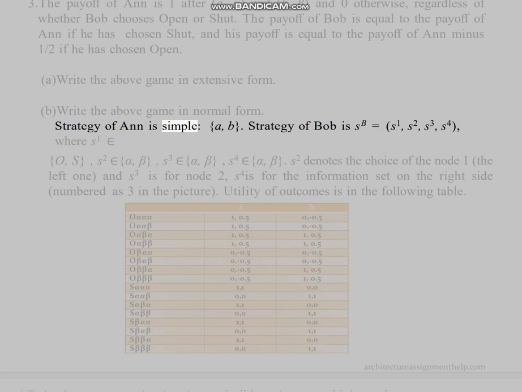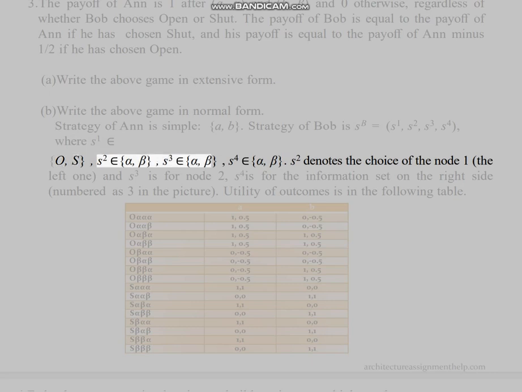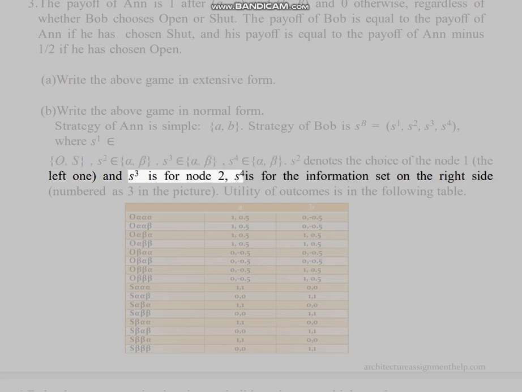Strategy of Ann is simple: A, B. Strategy of Bob is SB equals (S1, S2, S3, S4), where S1 is open or shut, S2 is alpha or beta, S3 is alpha or beta, S4 is alpha or beta. S2 denotes the choice at node 1, the left one, and S3 is for node 2, S4 is for the information set on the right side.